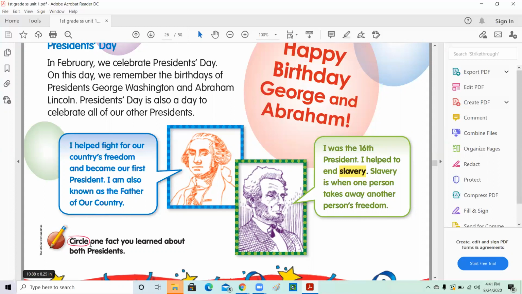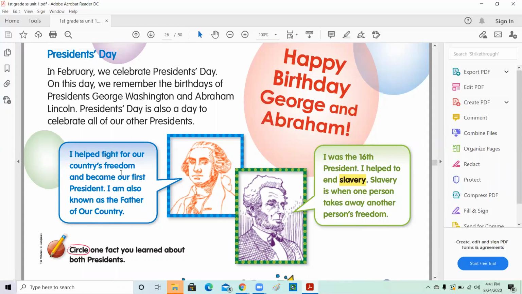All right, circle one fact you learned about both presidents. You are going to circle it on this page. So go back again and read.